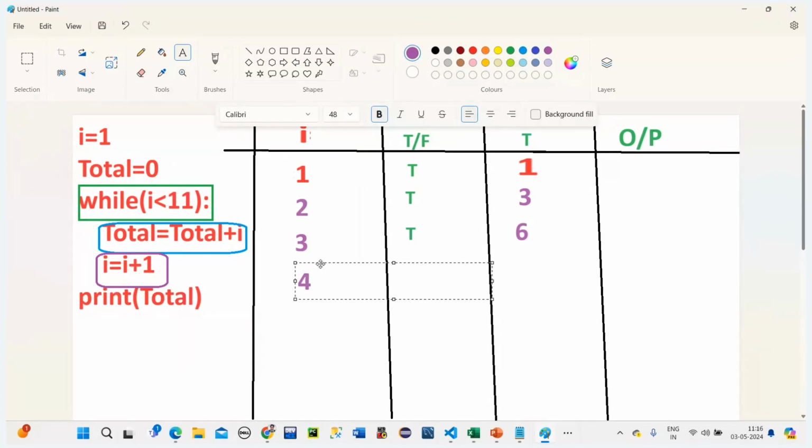When this is 4, now the condition will be checked again, right? Condition checking. So 4 is less than 11. Is it true or false? True. That is true. Exactly. So it is true.